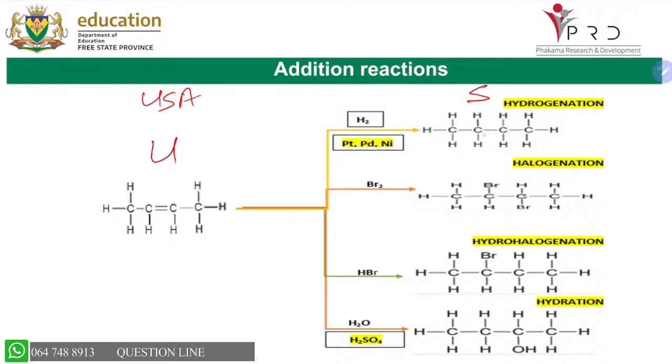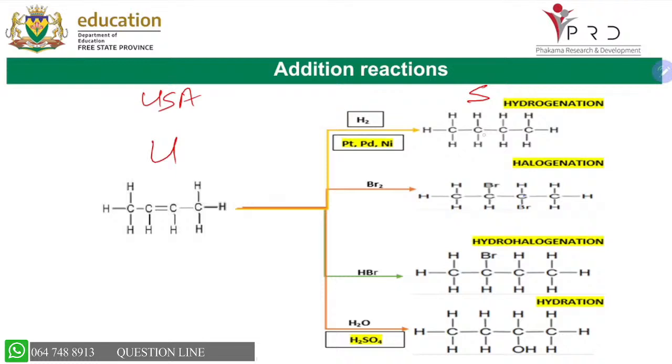So it means as long as you are coming across unsaturated hydrocarbons, they will undergo addition reactions. We don't do other reactions for unsaturated hydrocarbons in grade 12. We do addition. If you are starting from a double bond, it must become a single bond. And the reverse is the case for elimination: if we start with saturated becoming unsaturated, that will be elimination. So when you move backward it is elimination, when you go forward it is addition.